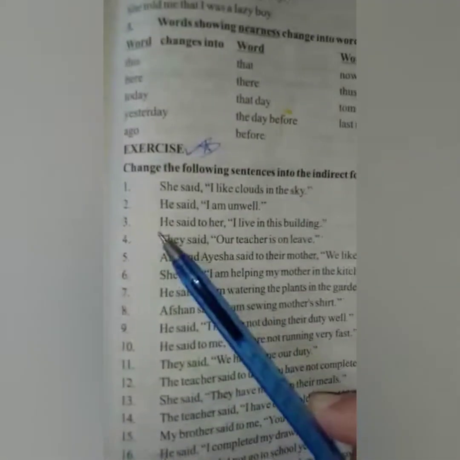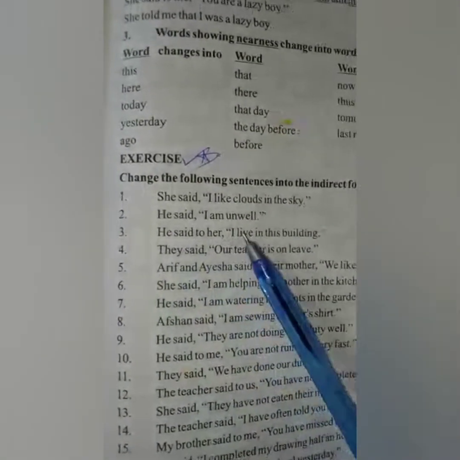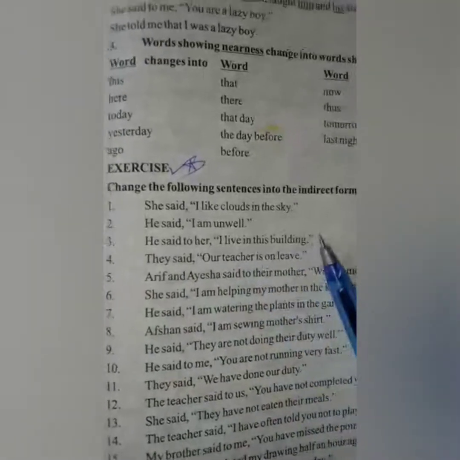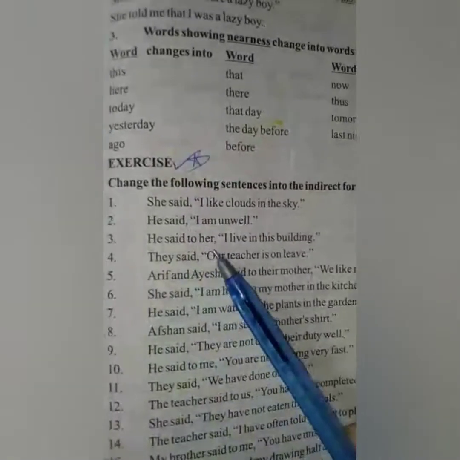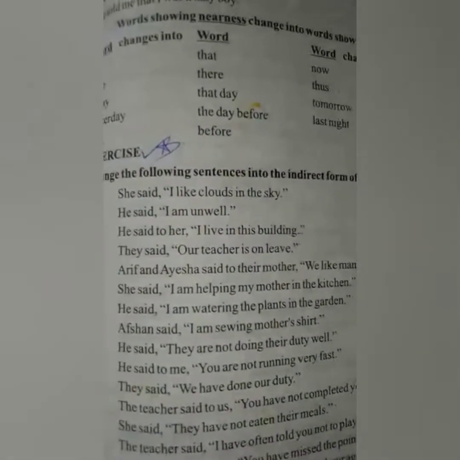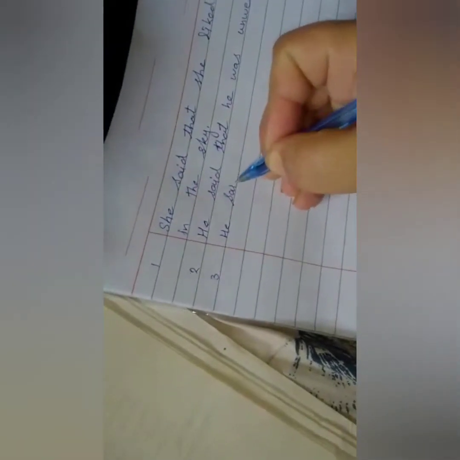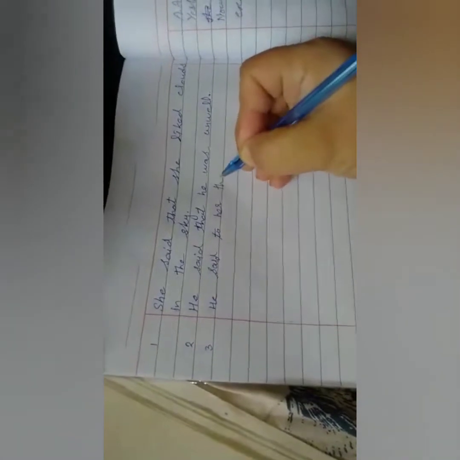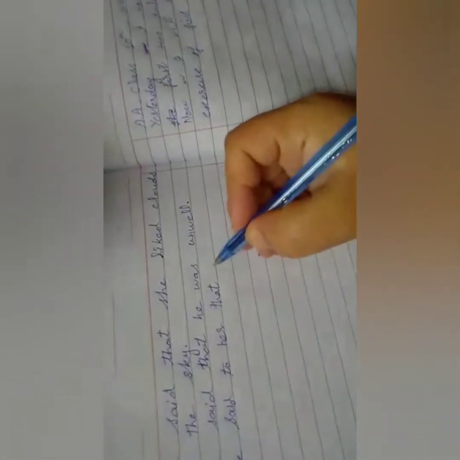The third one is, he said to her, I live in this building. The conjunction that is added and inverted commas are removed.